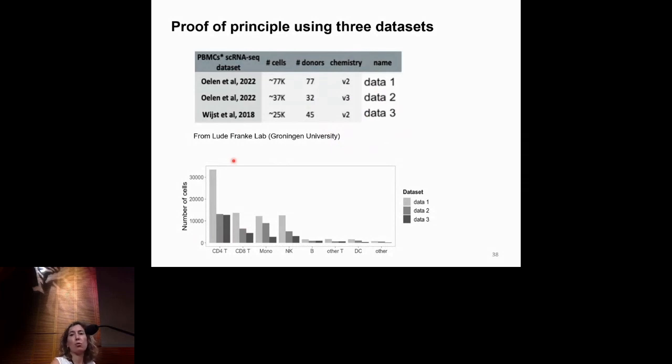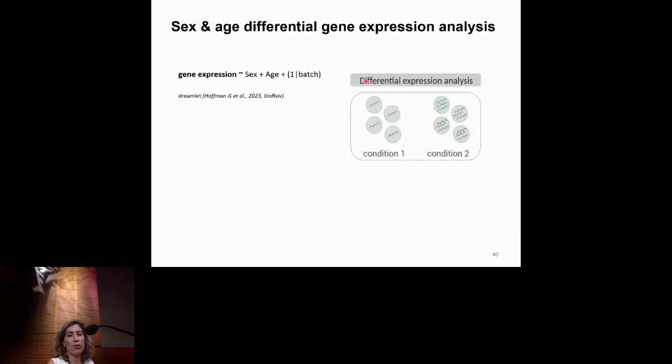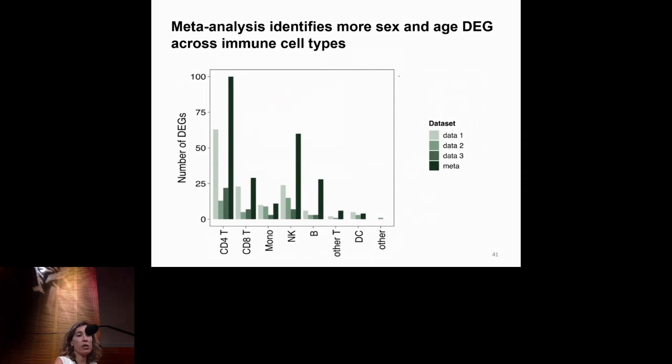The first thing that we did was to look at sex and age differential gene expression analysis per data set, controlling for batch effects for each of the data sets. All right, and these are the results of the meta-analysis. On the y-axis, we have the number of differential expressions, and on the x-axis, the different cell types. And what we can see is that the meta-analysis has the capacity to find more differential expressions. So apparently it has higher power, but it could be real differential expressions or maybe random stuff.